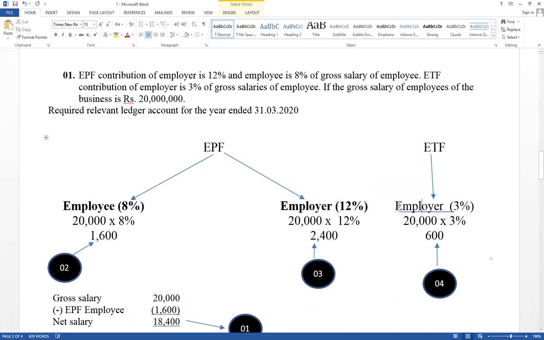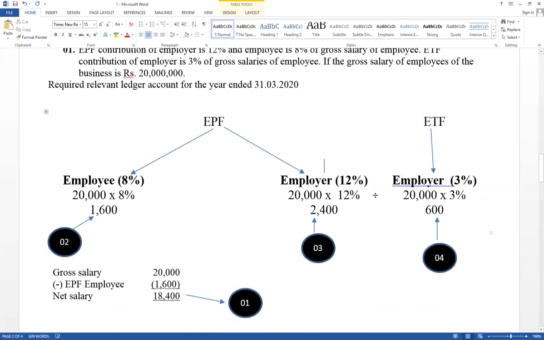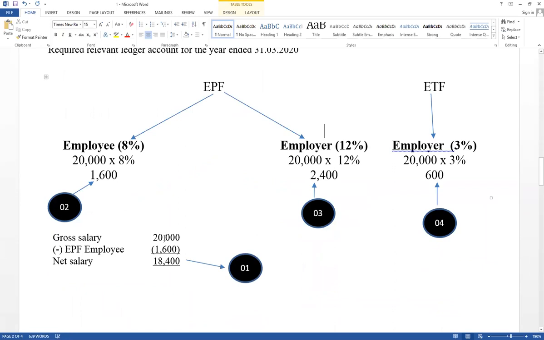Value should be calculated based on gross salary. Then when the business is going to pay salary to the employee, the employee contribution of 1600 should be deducted from the employee. Only the employee contribution. Employer contribution cannot be deducted from salary. That is another expense. Think about salary equal to 20,000, but not paid in cash 20,000. It is paid in cash after deducting the contribution of the employee. This is the value paid in cash. It is called net salary.